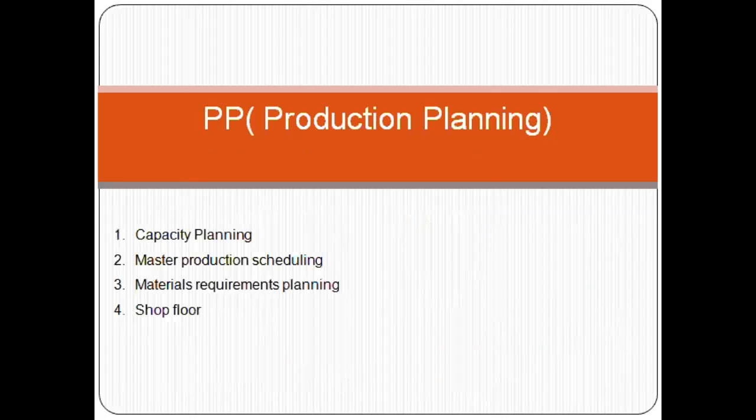Next is production planning, that is capacity planning, master production scheduling, requirements planning, and the shop floor. Capacity planning means what the capacity of a company is, and how many orders we can take.